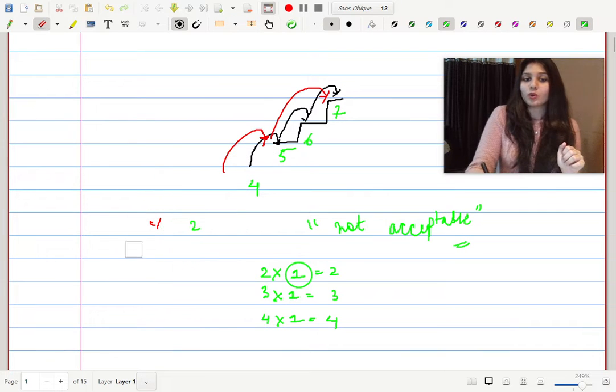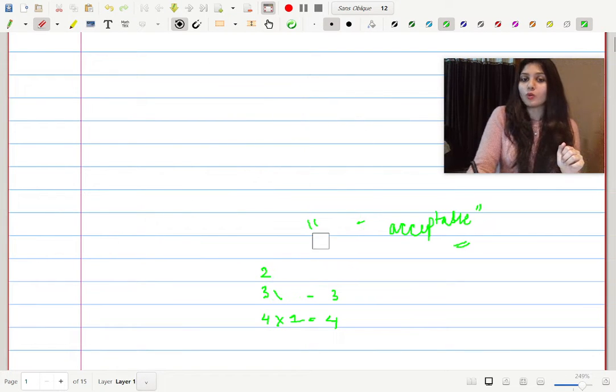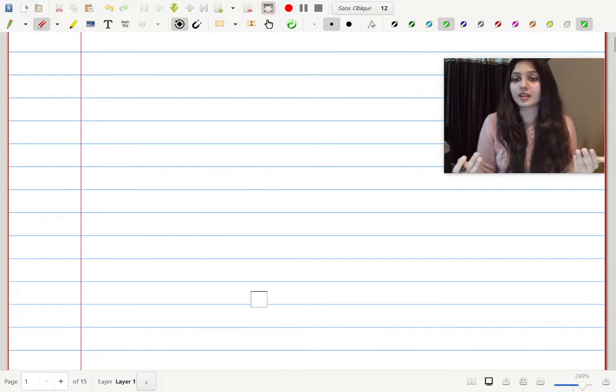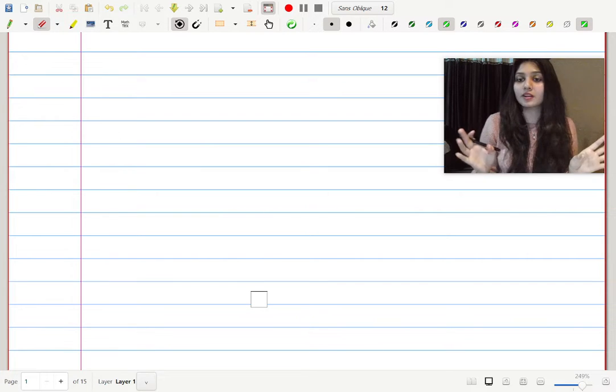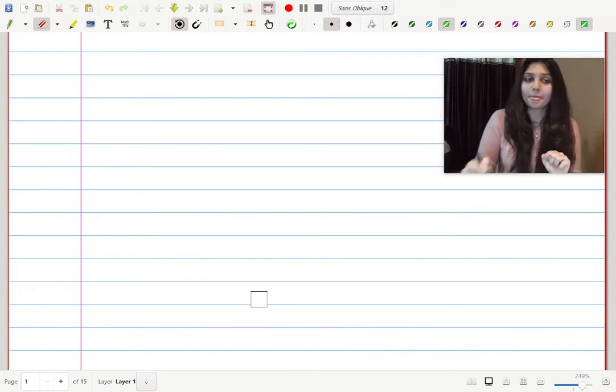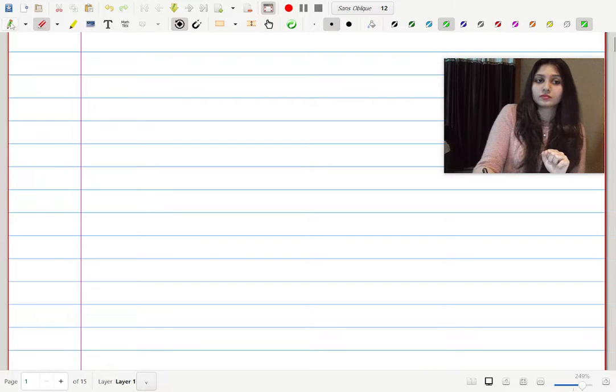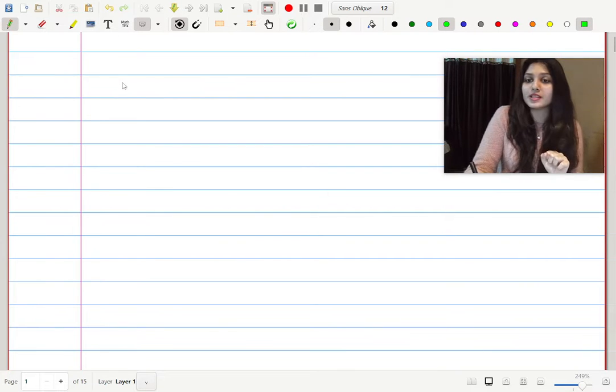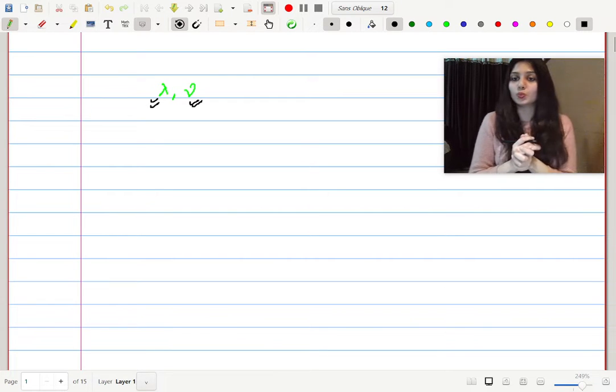So now we know the basic meaning of quantization: we have a basic value and all the other values are nothing but integral multiples of that basic value, and if the factor is not integral, then it is not acceptable. So quantization of light means any light. Light has a wavelength and a frequency. Wavelength is lambda, frequency is nu, all right?